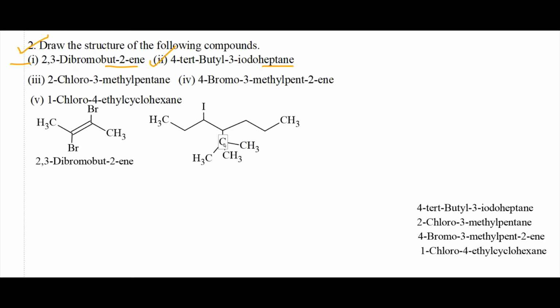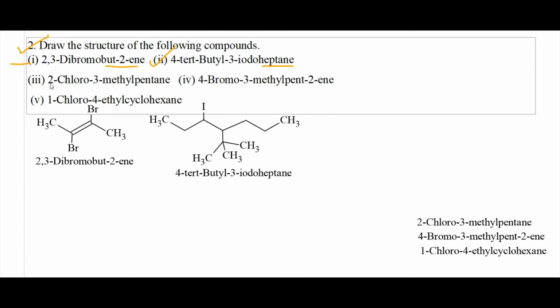What is a tertiary butyl group? (CH3)3C. So at position 3 we have the iodine atom, and at position 4 the tertiary butyl group. This compound is 4-tert-butyl-3-iodoheptane.